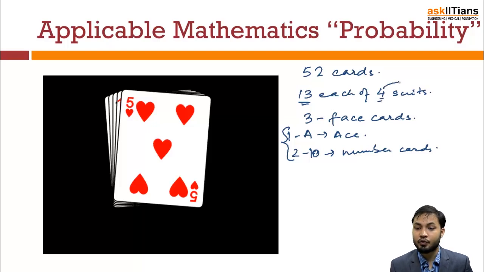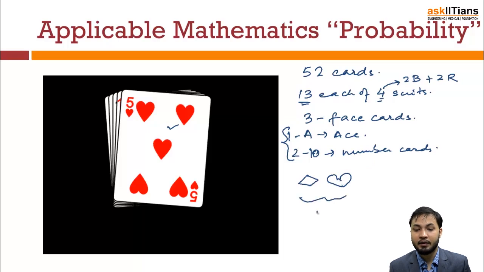Now out of these 4 suits, 2 are black and 2 are red. We have diamonds, which are red, then we have hearts over here, which are again red. This is the red team. Then in black we have clubs, and then we have spades. These are all black.